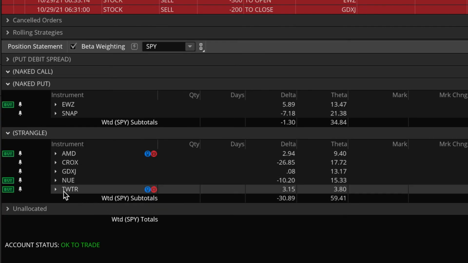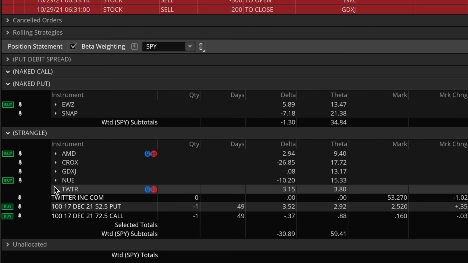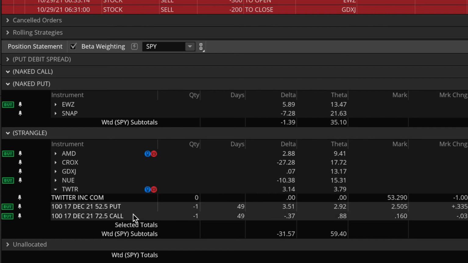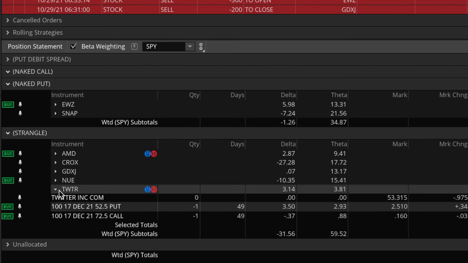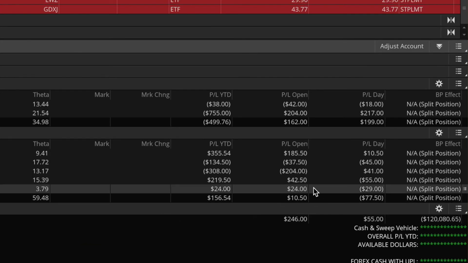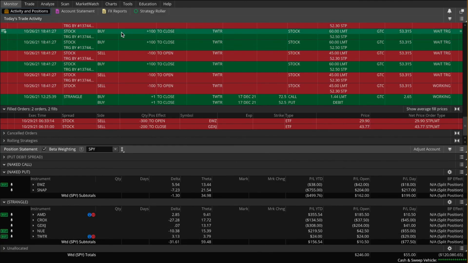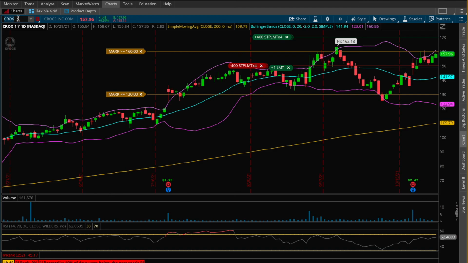And then finally, we have my Twitter strangle. This was also an earnings trade I made earlier this week that you saw. And same thing, no adjustments and no losses yet on this position. But with this trade here, so far, I'm only up by about 24 bucks now. It has come down a little bit since I made that earnings trade. The reason for it is Twitter has started to continue moving lower.